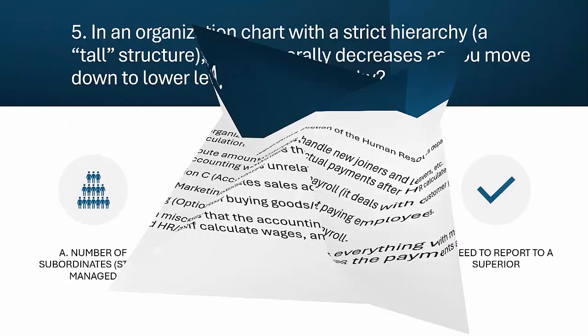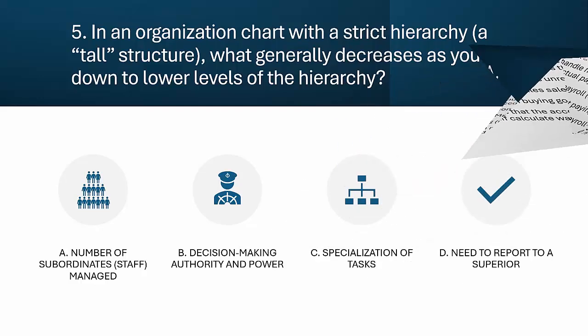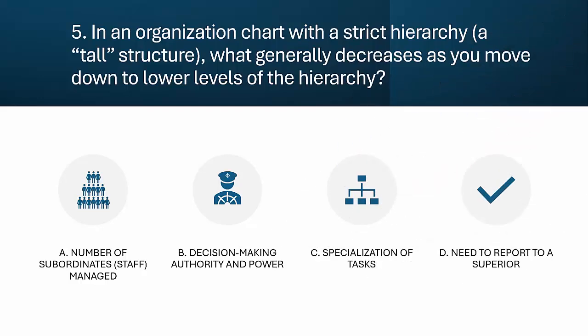Question 5. What decreases as you move down a tall hierarchy? In a company with a strict hierarchy, a tall structure, what generally decreases as you go lower in the organization? A. Number of subordinates, staff, managed. B. Decision-making authority and power. C. Specialization of tasks. D. Need to report to a superior.